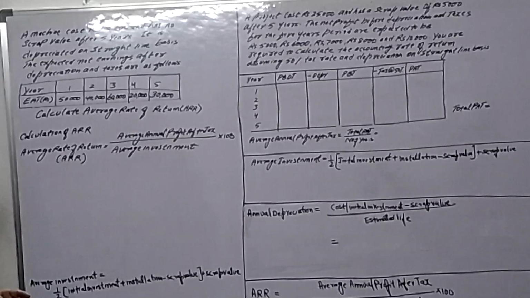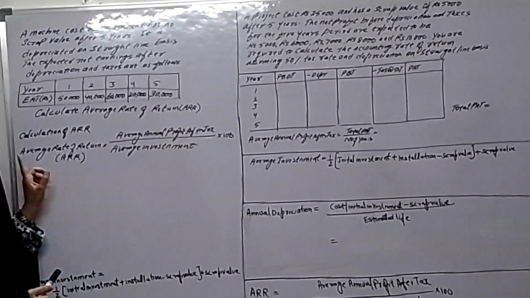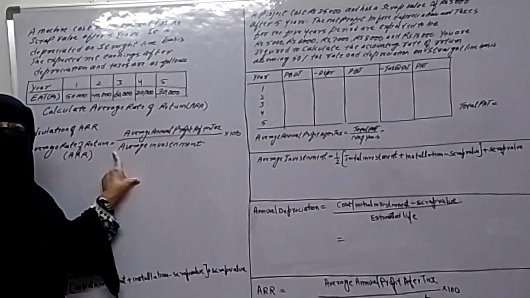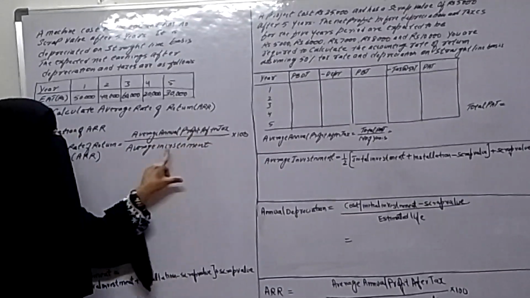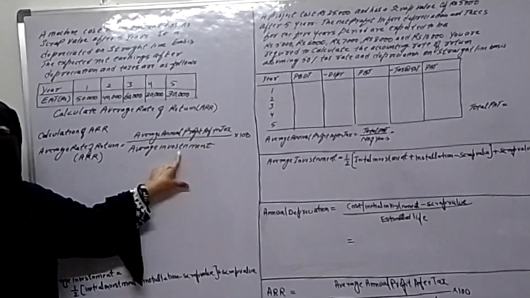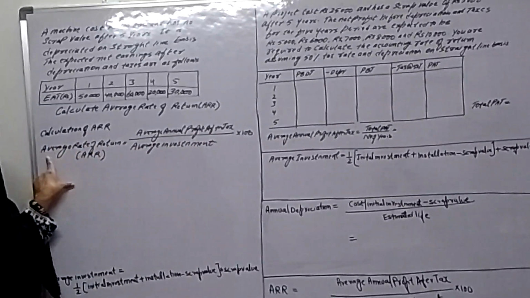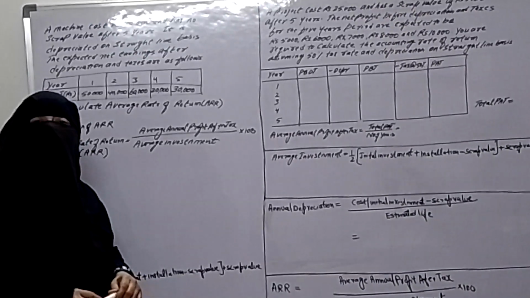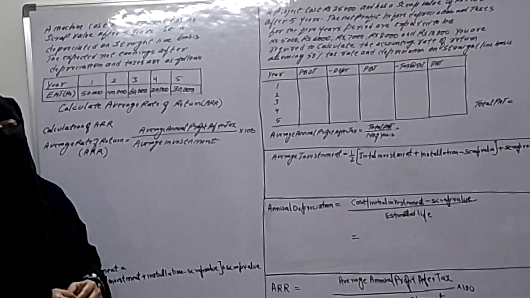So students, average rate of return. For calculation of average rate of return we have a formula. The formula is average annual profit after tax divided by average investment into 100. This is the formula for calculating ARR. So for calculating ARR, we need the average annual profit and we need the average investment.